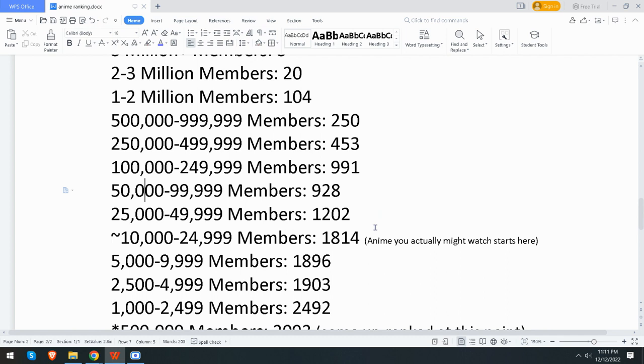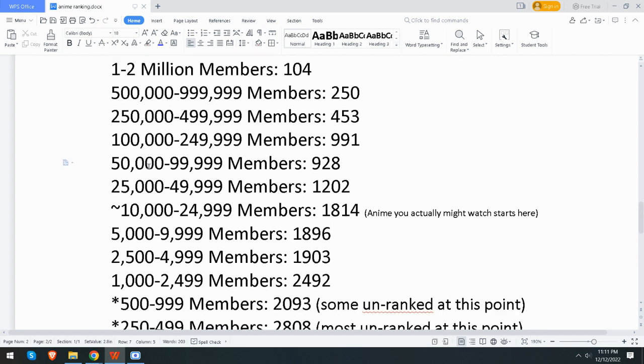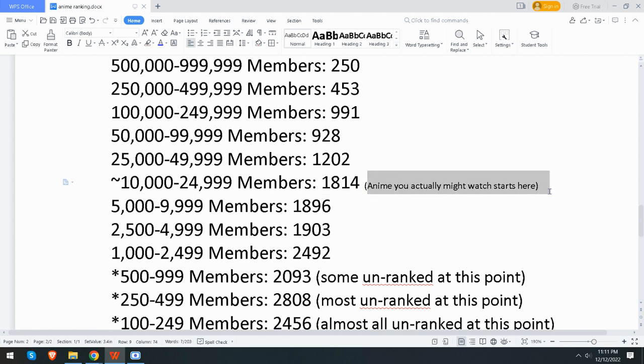But I'm kind of surprised about the uniformity. For about the 50,000 to 100,000 category right here, it's still 900, just like here. This group gets a little bit bigger. Then the 10,000 to 25,000 category, it gets a lot bigger. It's at 1,800, so it grows. And this is where anime you might actually watch starts here.